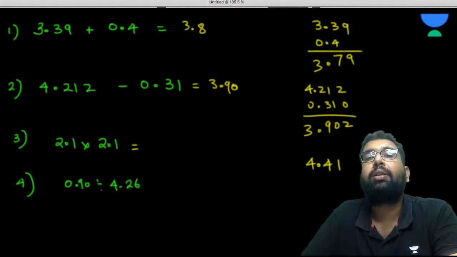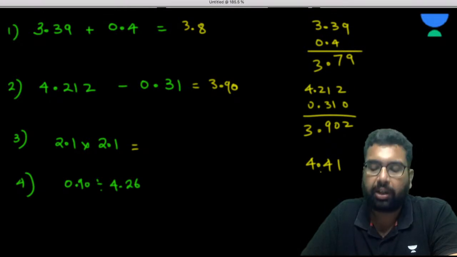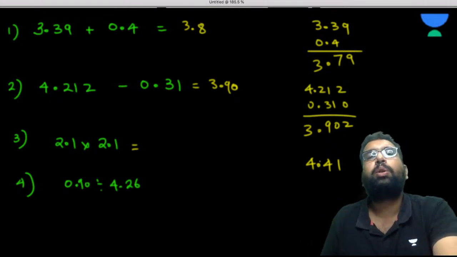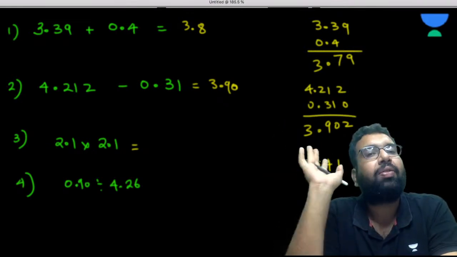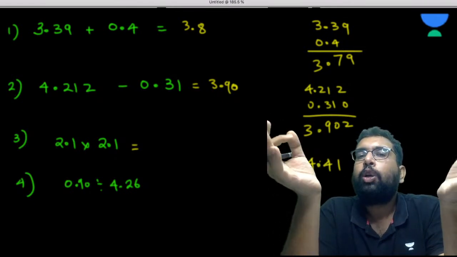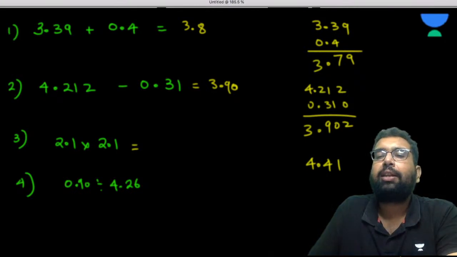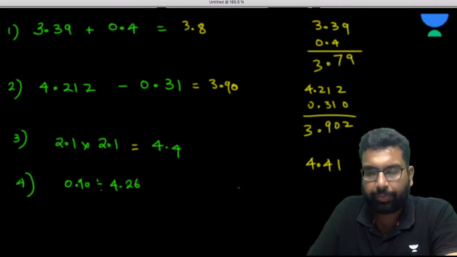Why? Because when we are multiplying, the result must be reduced to the same number of significant figures as present in the value with the least significant figures. These two have two significant figures, so the final answer shall be rounded off to two significant figures. So this will become 4.4.